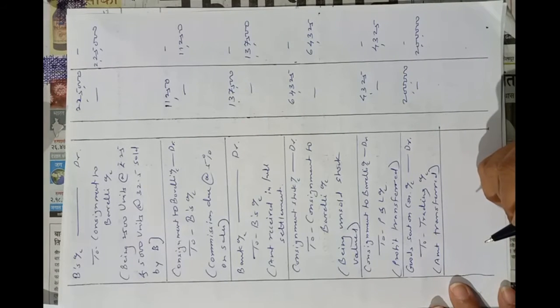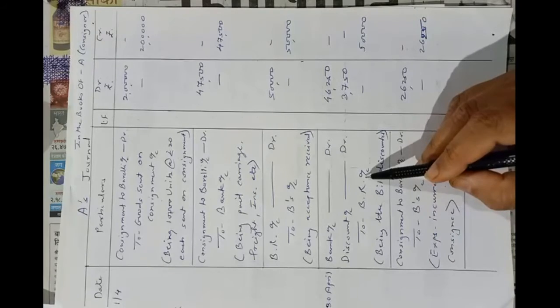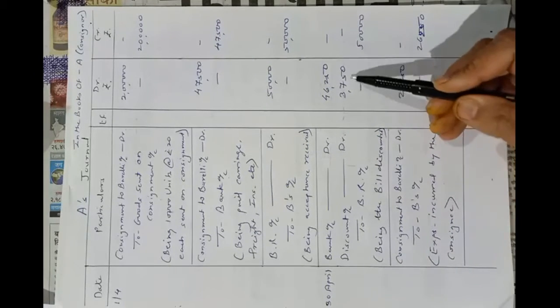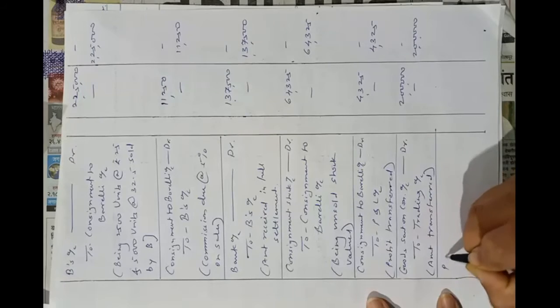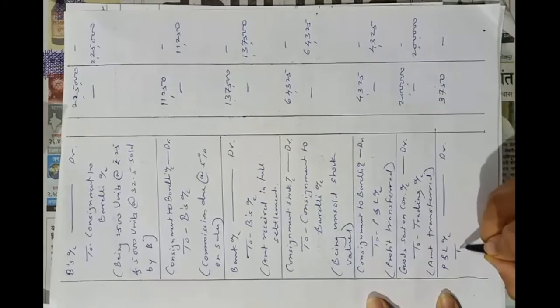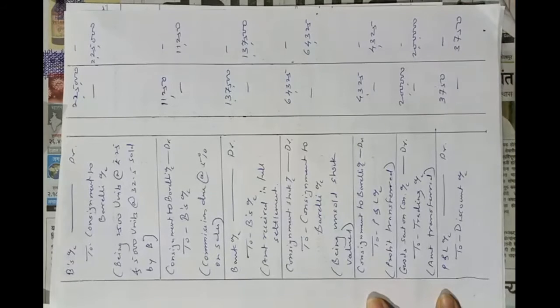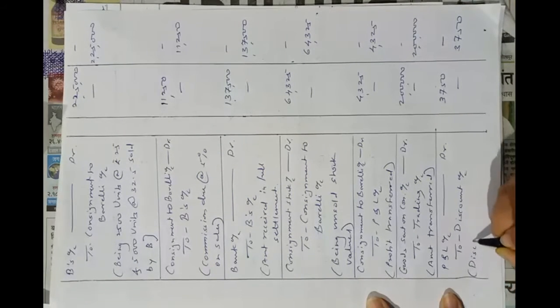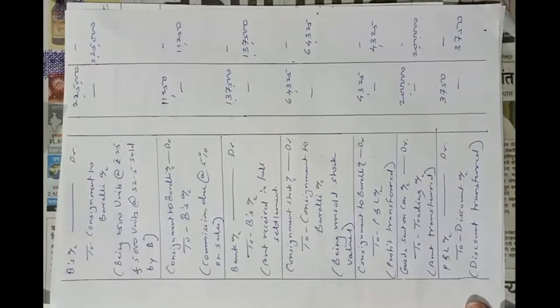And now one more entry we have to pass. See here in these entries, Mr. A, that is the consignor, discounted the bill and there was a discount of rupees 3,750, which is an expense of the consignor. So it will be transferred to profit and loss account. So profit and loss account debit 3,750 to discount account. This discount is ultimately going to be transferred to profit and loss account. That is what it means. Discount transferred. This is the last entry.